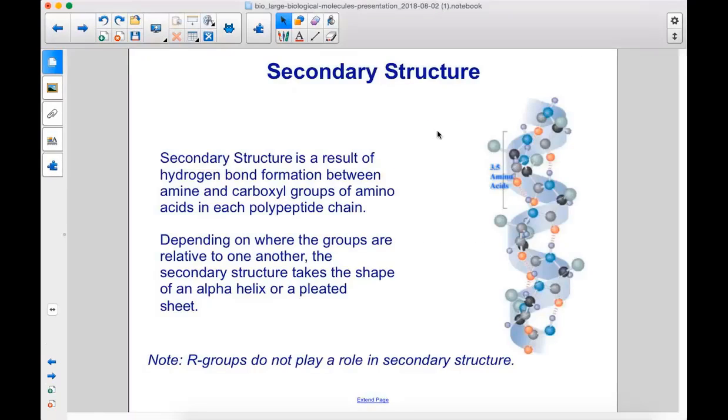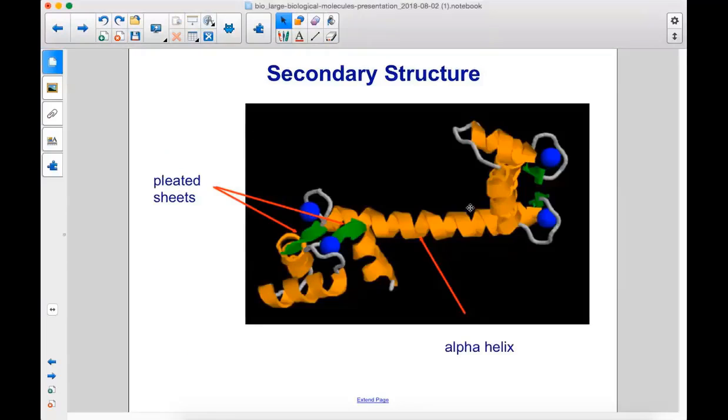Secondary structure is a result of hydrogen bond formation between amine and carboxyl groups of amino acids in each polypeptide chain. Depending on where the groups are relative to one another, the secondary structure takes the shape of an alpha helix or a pleated sheet. Note, R groups do not play a role in secondary structure. This is alpha helix, and these are pleated sheets.